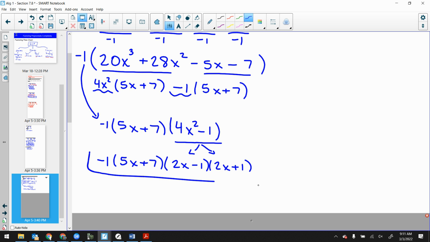This can get broken apart because it's a difference of squares. And that's where these can get really tricky, because there might be hidden pieces that you might not see. Always check for little difference of squares like that, or factoring out a GCF, or factoring out a negative. That one was tricky. We had to do several things. First, reorder it. Second, get rid of the -1. Third, factor it by grouping. And then fourth, recognize that there's a difference of squares in there as well in the end.